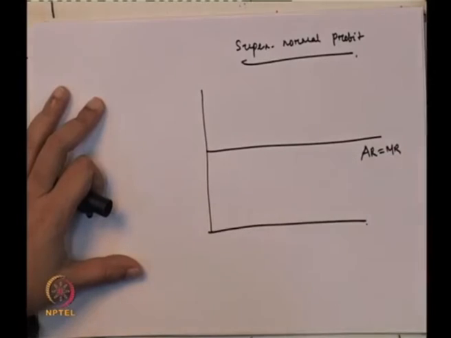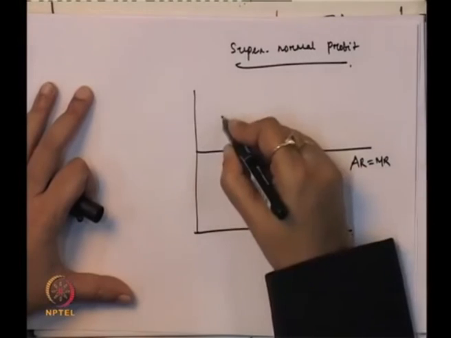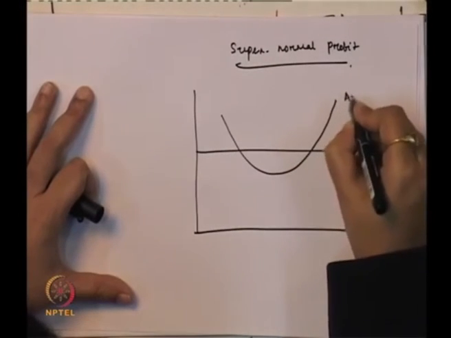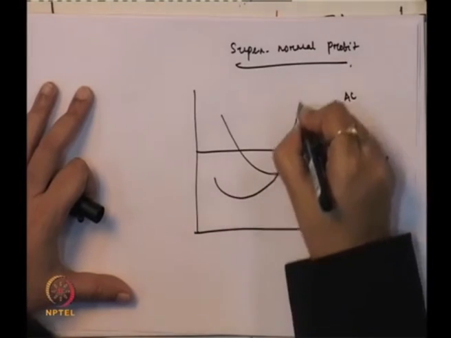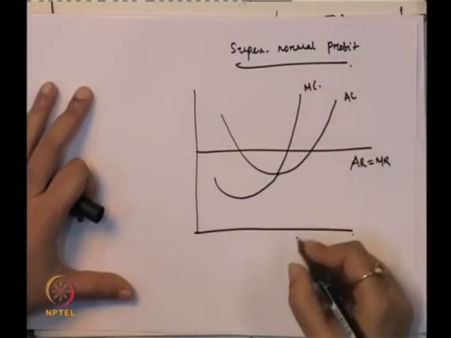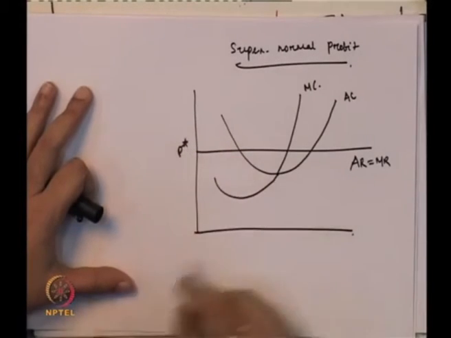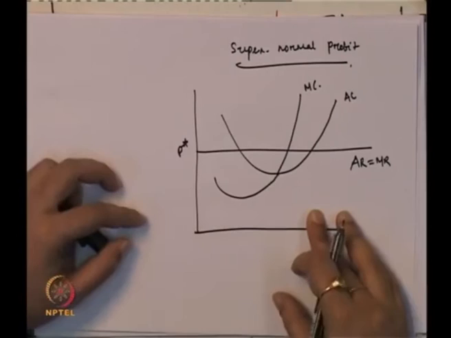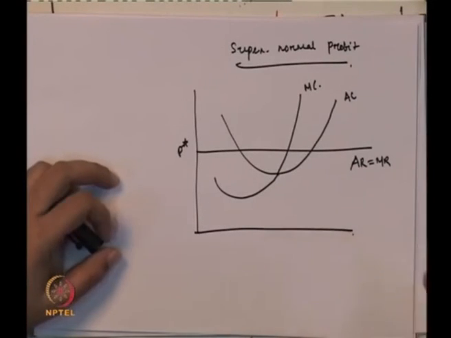This is the demand curve, where average revenue is equal to marginal revenue. This is the average cost and this is the marginal cost. So, this is our price. Now, how will we find whether in this case it is supernormal profit, normal profit or loss?